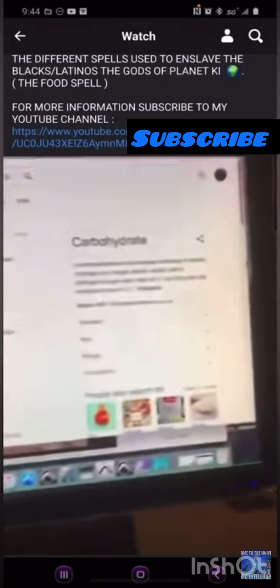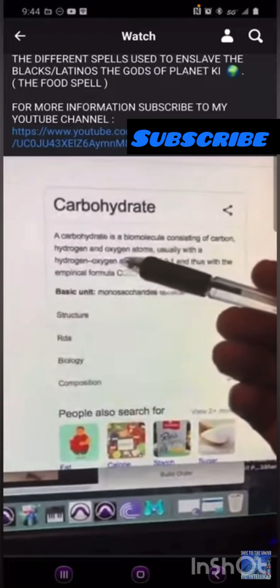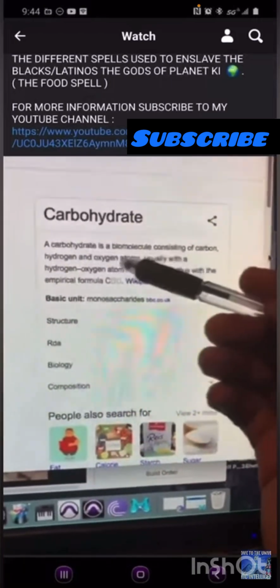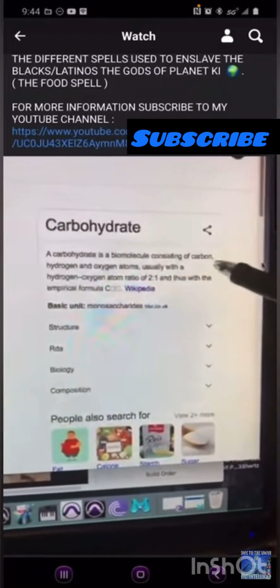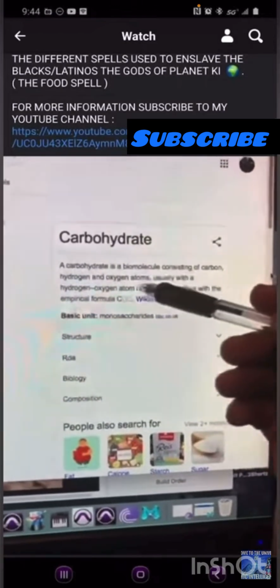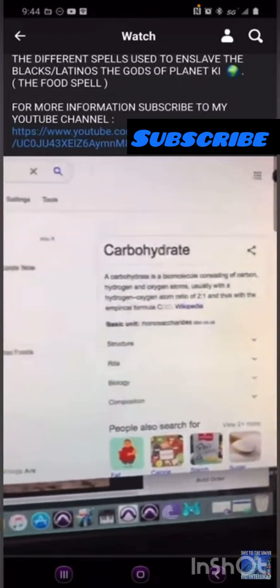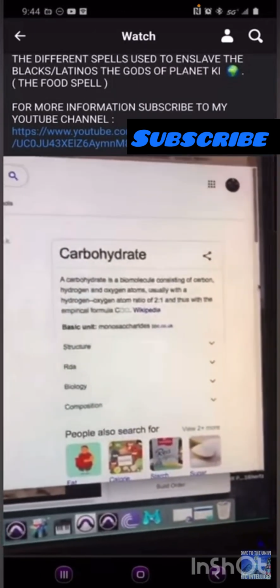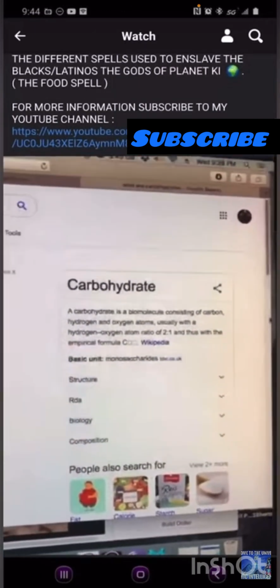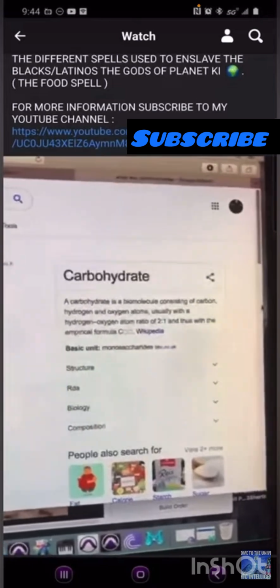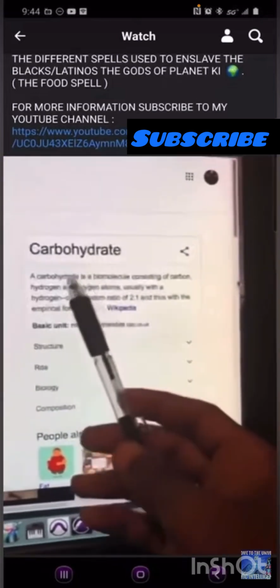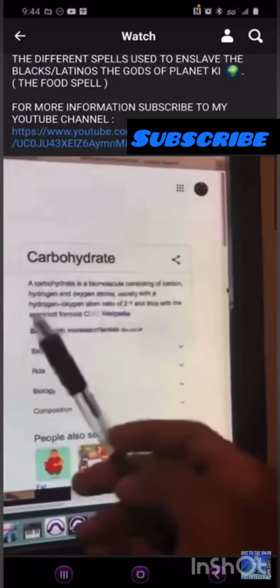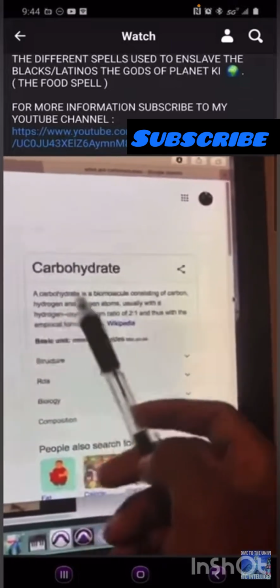Wiki says a carbohydrate is a biomolecule consisting of carbon, hydrogen, and oxygen. Remember I told y'all, what are our bodies made of, people? Carbon. And carbon is what? The basis from which all life forms. The carbon is the dark matter energy in us, right? The God DNA in us, right? And when we look up carbohydrates, they're telling you carbohydrates is a biomolecule consisting of carbon, hydrogen, and oxygen atoms.